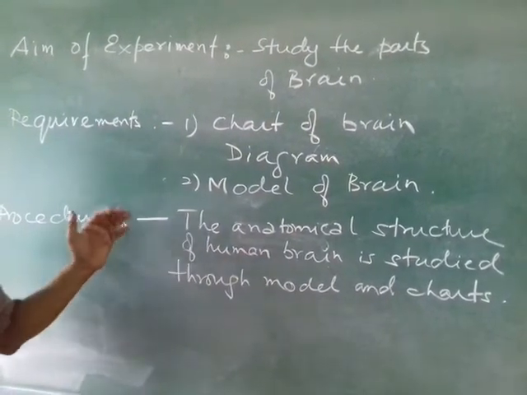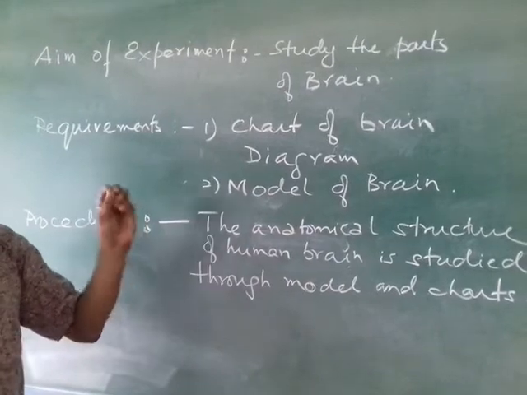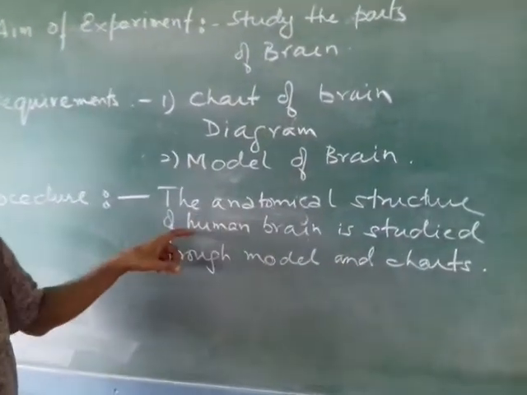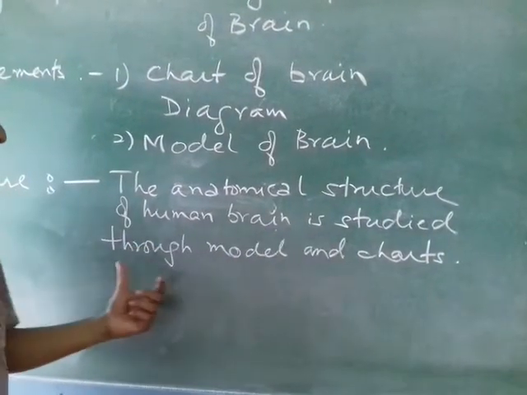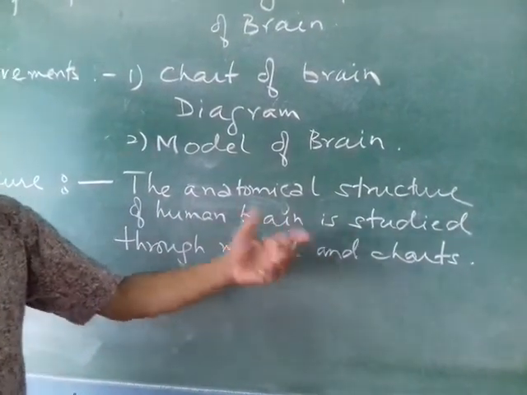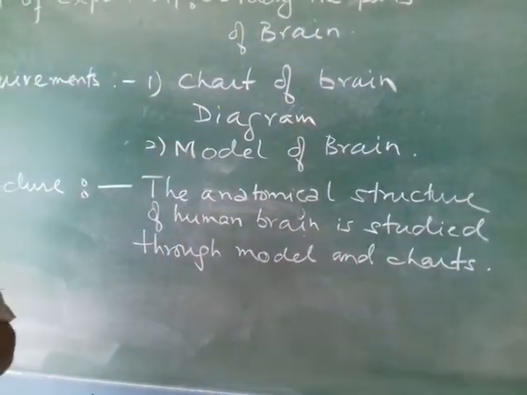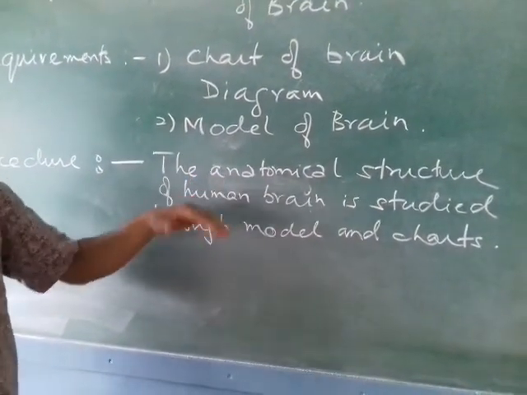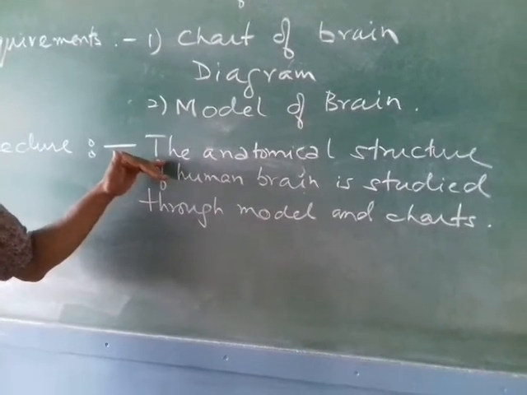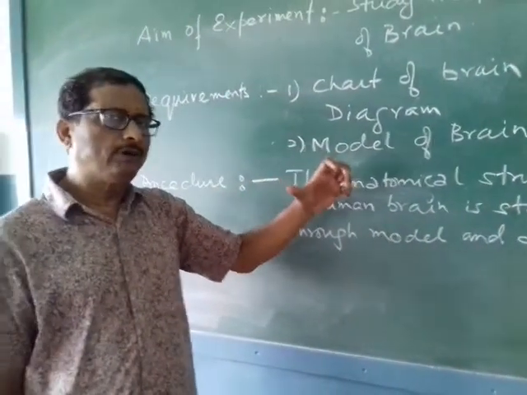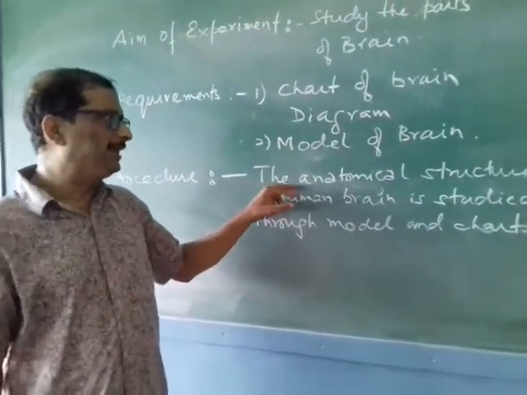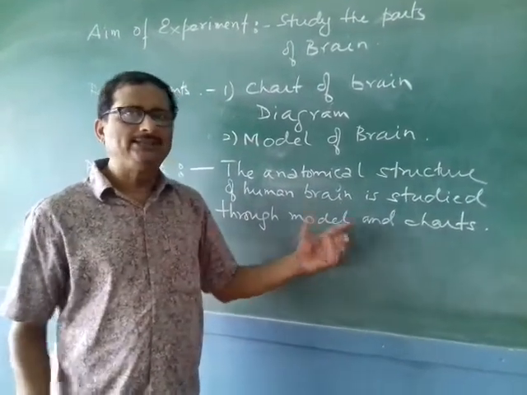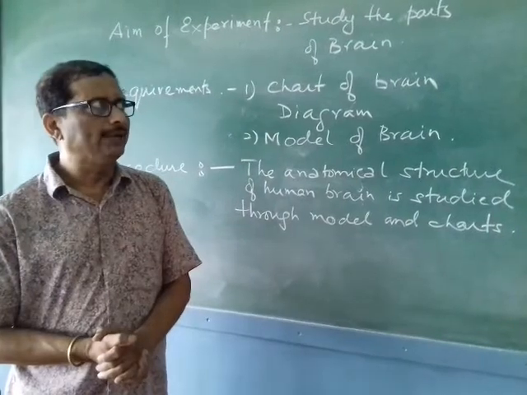Now, what is the procedure? Procedure will be very short. It should not be long. Procedure is: the anatomical structure of human brain is studied through model and charts. So, you will see in your book the procedure is given, and you have to write what you have done. In the book it will be in instruction form. You will not give instruction form. You write: the anatomical structure of human brain is studied through model and chart. That is the way how you should write.